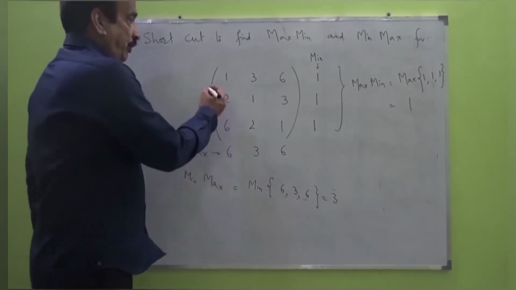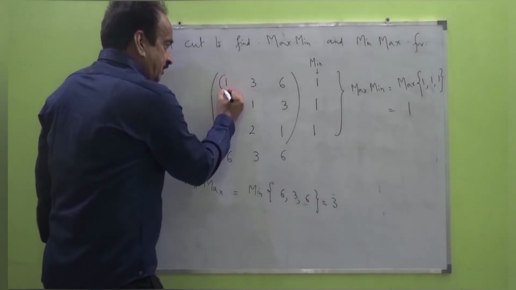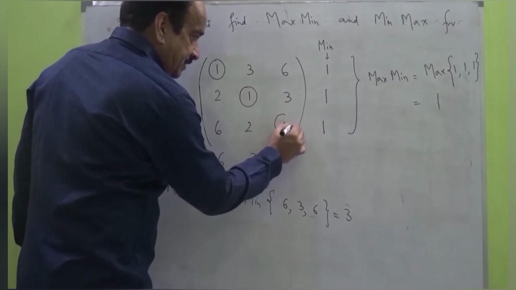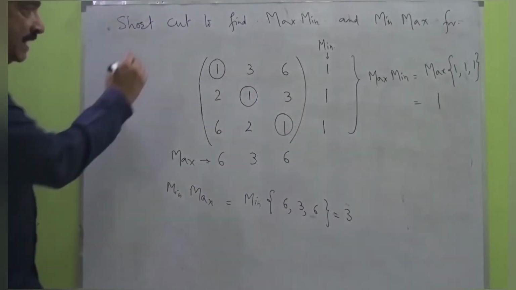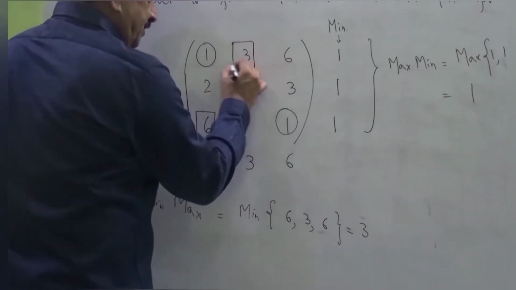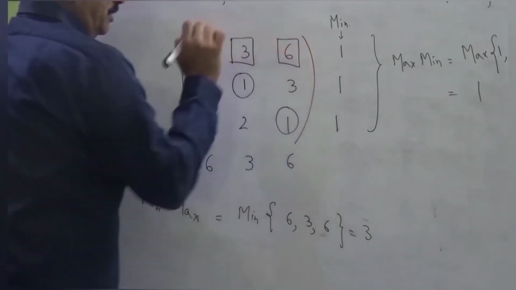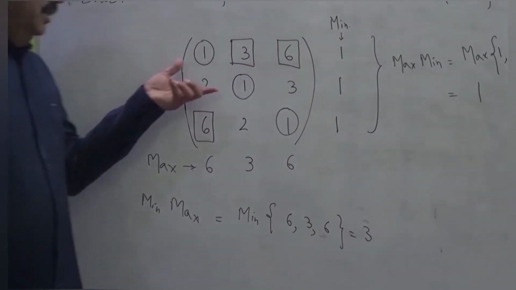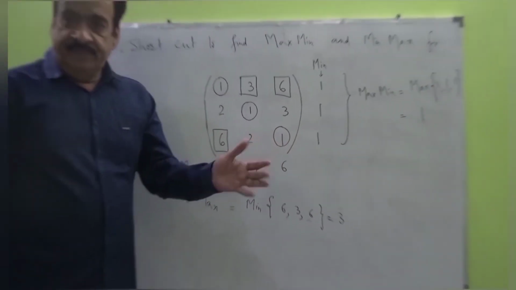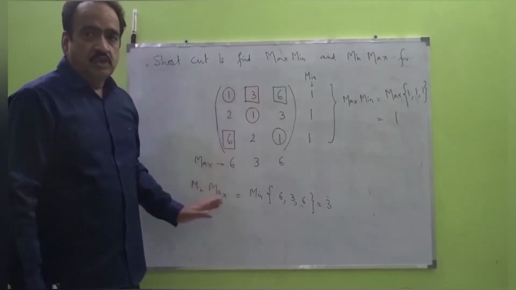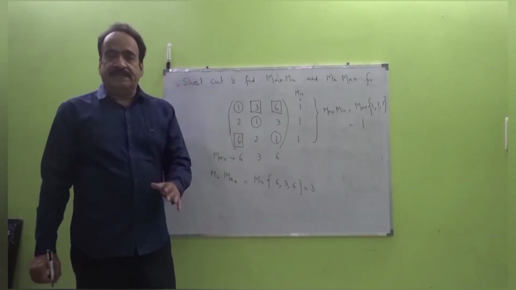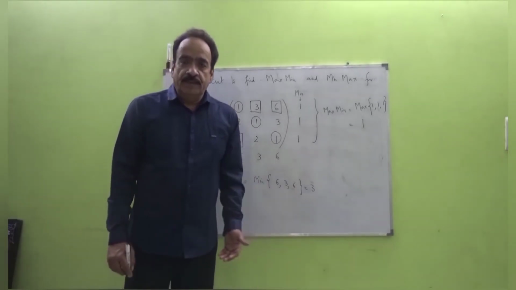Another way is, what we do, we encircle the minimum of each row like this and put the maximum of each column in the squares like this, and then the maximum of all these circled elements is max min and the minimum of all these squared elements is min max. Again observe that max min is always less than or equal to min max.